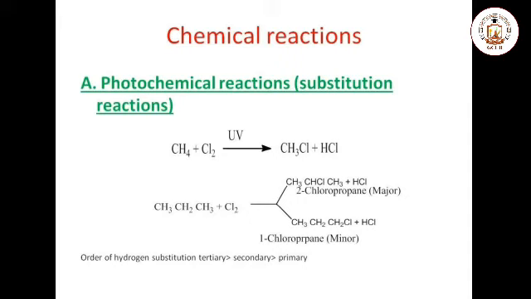The major and minor products depend upon the nature of the hydrogen substituted with the chlorine. Generally, the order of hydrogen substitution is that tertiary hydrogens are more easily substituted than secondary hydrogens and then primary hydrogens. In the major product, you see that a secondary hydrogen is replaced with chlorine, while in the case of 1-chloropropane, a primary hydrogen is replaced with chlorine. So due to this, 2-chloropropane is made easily and in larger amount.